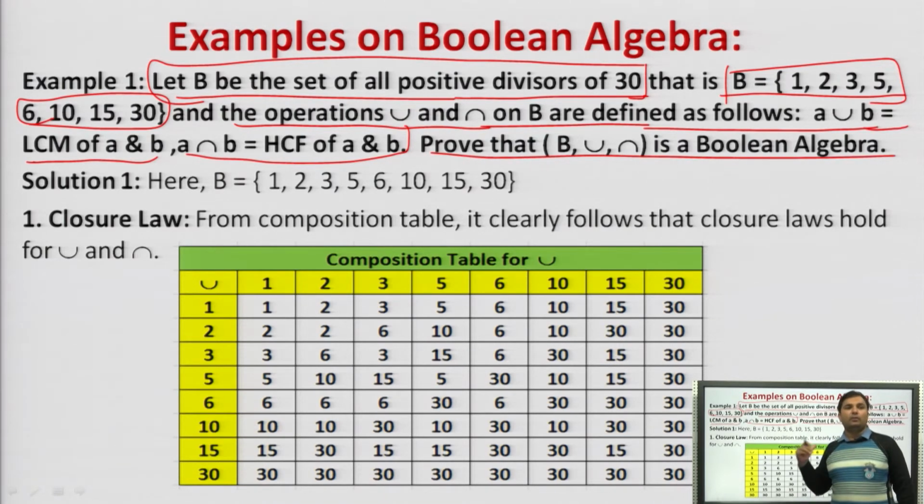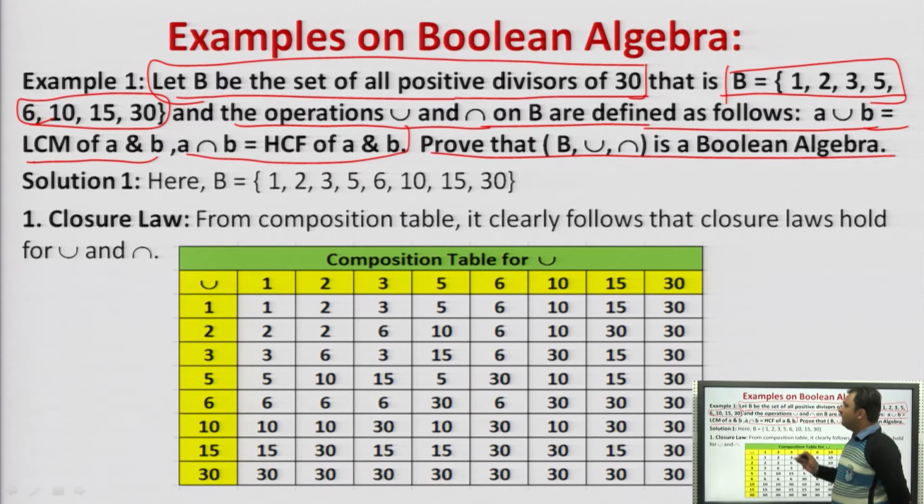Now this is one of the most important questions that has always been asked in the university examination. Here we are given a condition: let B be the set of all the positive divisors of 30. So all the positive divisors of 30 are 1, 2, 3, 5, 6, 10, 15 and 30. Now we have to perform two operations, union as well as intersection. A union B is equal to LCM of A and B, and A intersection B is equal to HCF of A and B, and we have to prove that this is a Boolean algebra considering the two elements, right?